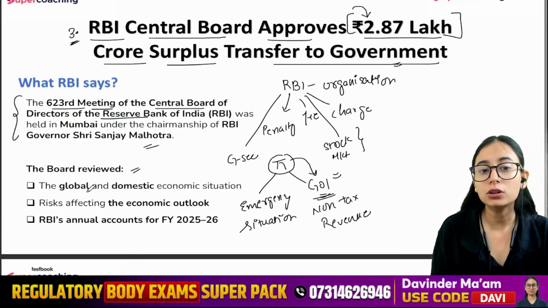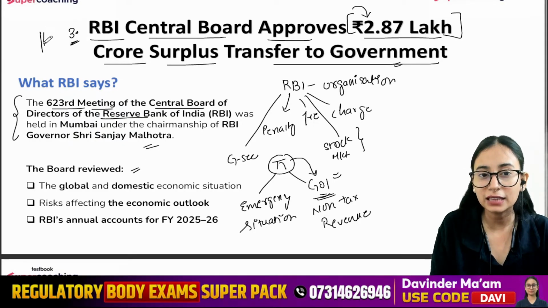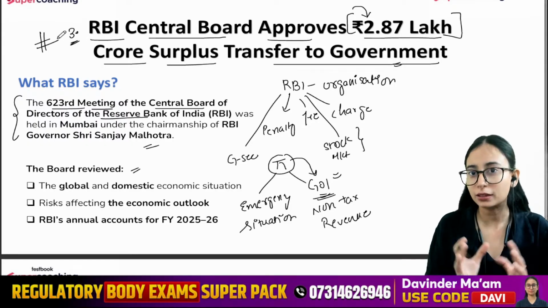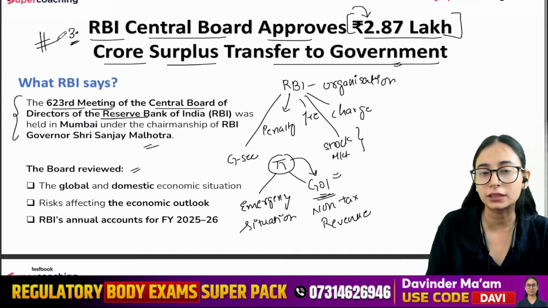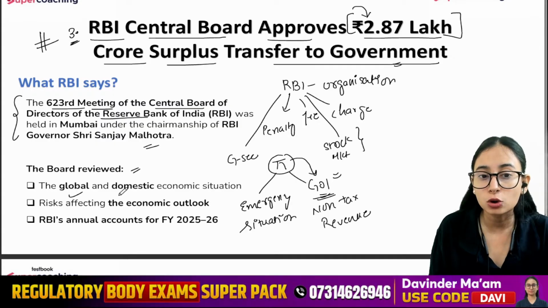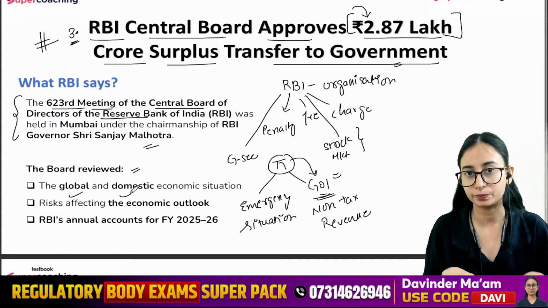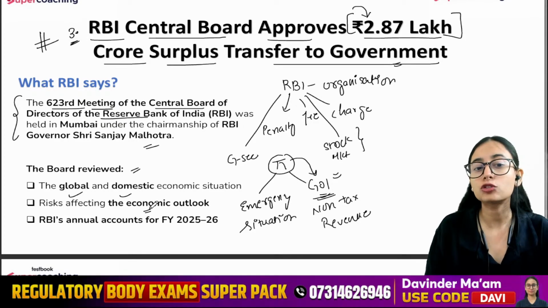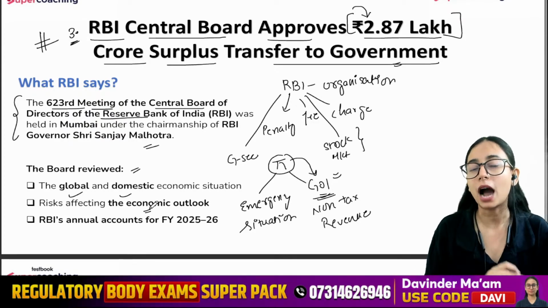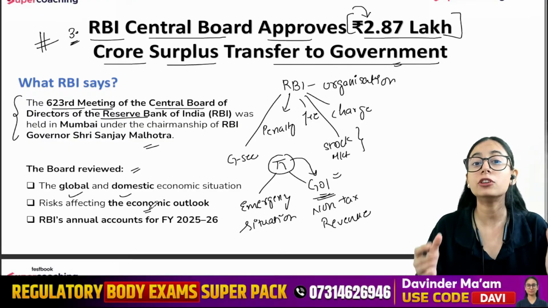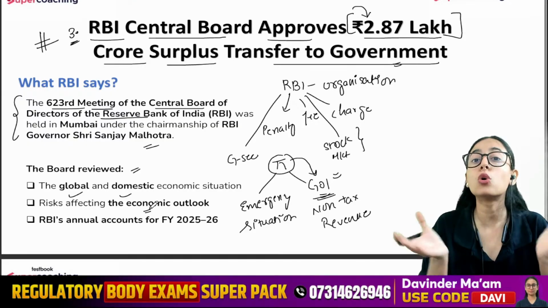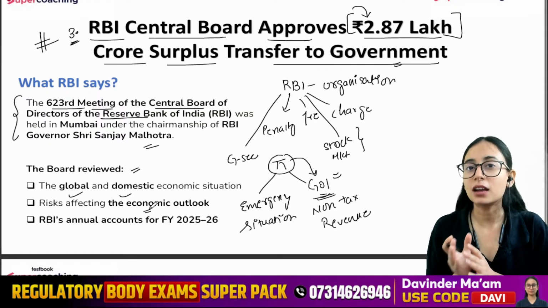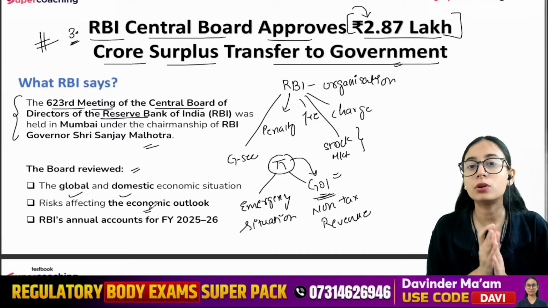So the board, apart from just deciding how much money we are going to transfer to the government of India, also decided all other things. They also reviewed many other things, right? They decided what the global and the domestic economic situation is. Are we stable enough or not? These kinds of things are looked at. And they also see the risks affecting the economic outlook. What are the risks which may hamper our economy or the globe as a whole, right? These things are also seen and reviewed by the central board.